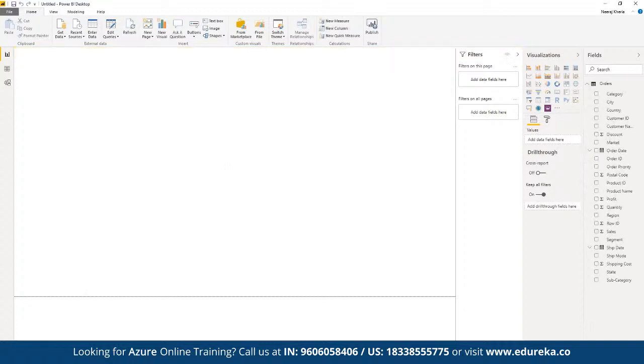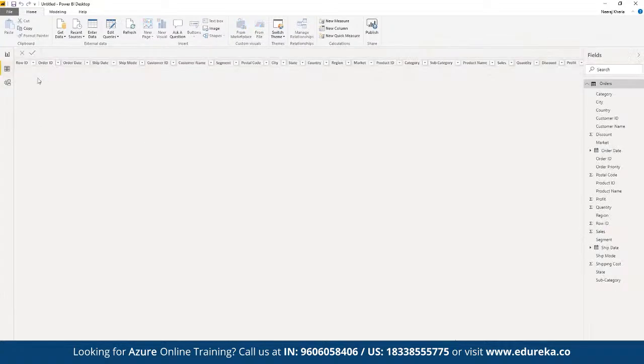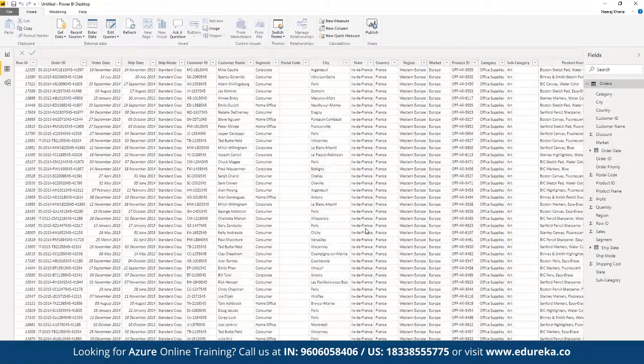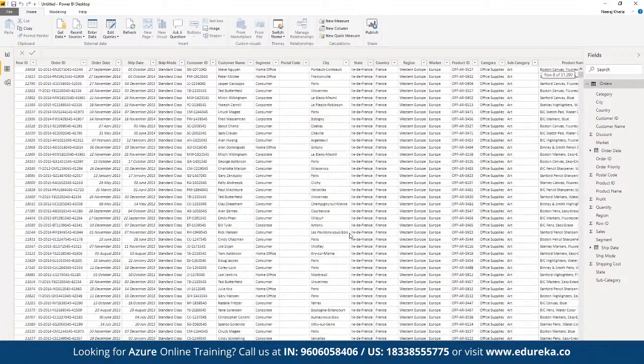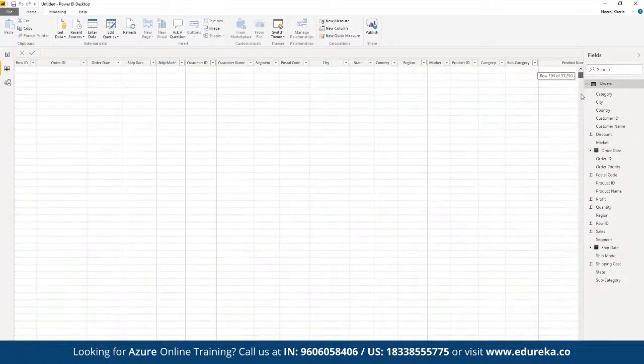All right, so once the table has been loaded, we can see all the columns available on the right side. To visualize the entire data set, we can click on this option which says Data. Here we can see the entire data set in terms of the rows and columns that we have currently imported. As you can see, there are currently 51,290 rows available in the data set that we have imported as a part of our Power BI Desktop.